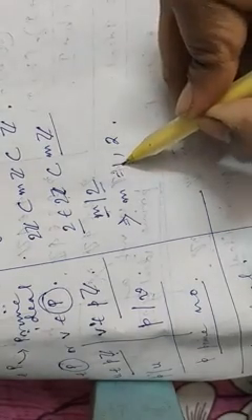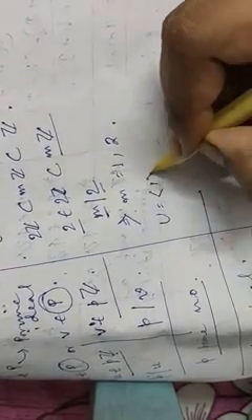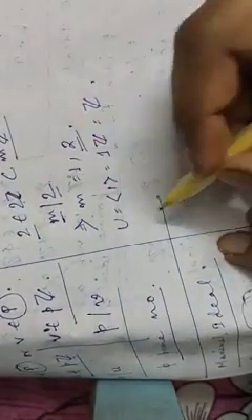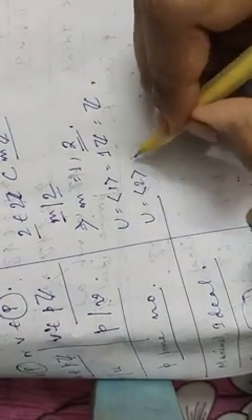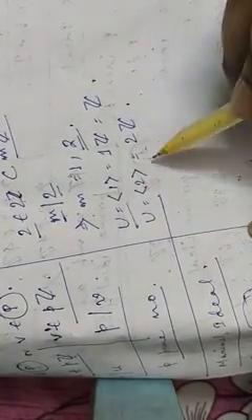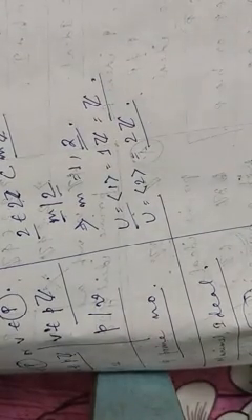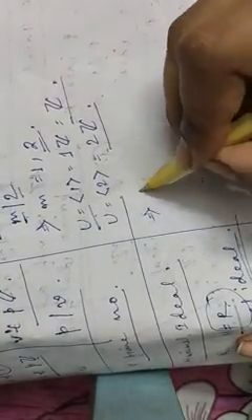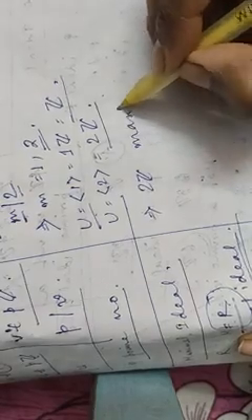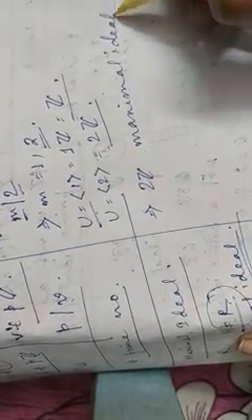Now if m equal to 1, then U is generated by 1, that means 1Z, which is equal to Z. And if m equal to 2, then U is generated by 2, which is equal to 2Z. So in any case, either U equal to 2Z or U equal to Z. So 2Z is our required maximal ideal. From here we can say 2Z is a maximal ideal of Z. That means we can conclude 2Z is a prime ideal and a maximal ideal of Z.